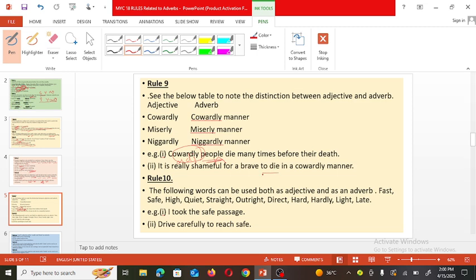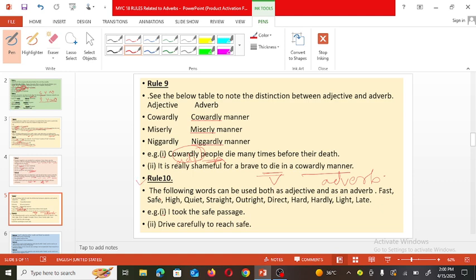Then, it is rarely shameful for a brave to die in a cowardly manner. So how are they dying? To die is a verb. And how is this action taking place? Cowardly manner. So this is what here? Adverb. Cowardly manner is an adverb. And cowardly in the earlier sentence is used as an adjective.